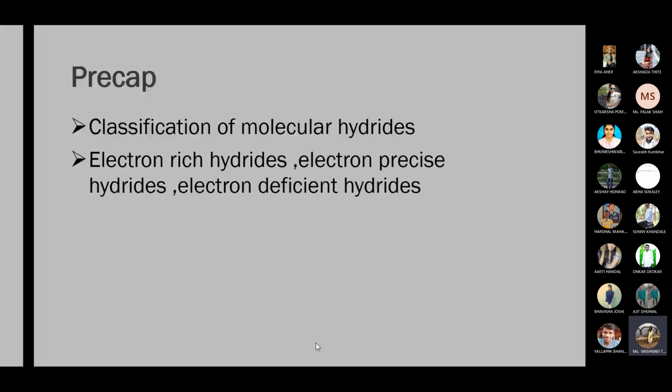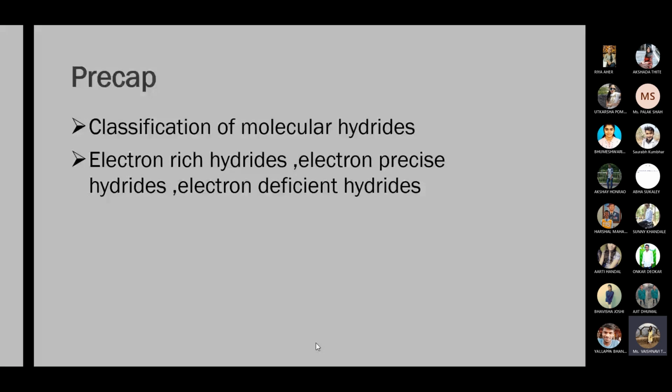These molecular hydrides are again classified into three types: electron rich hydride, electron precise hydride, and electron deficient hydride. These three classes are for molecular hydrides, which are also called covalent hydrides. Then comes saline hydride and metallic hydride.